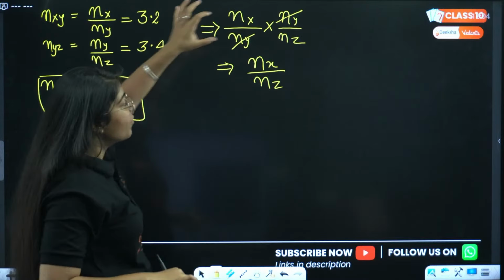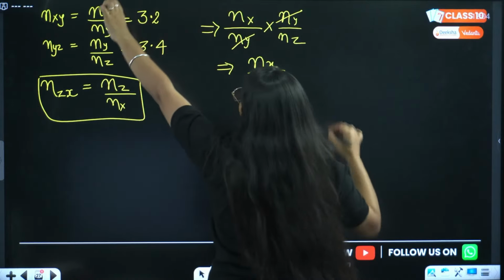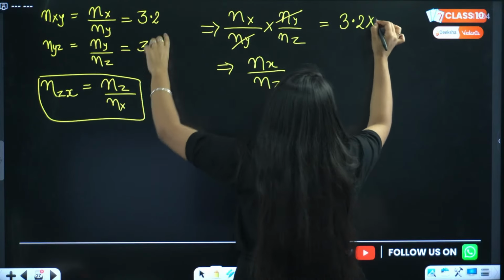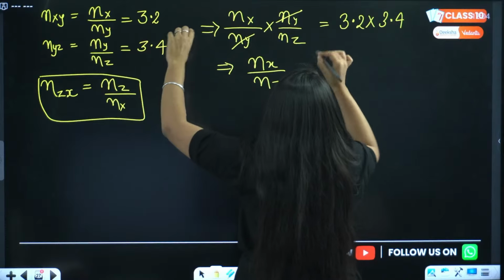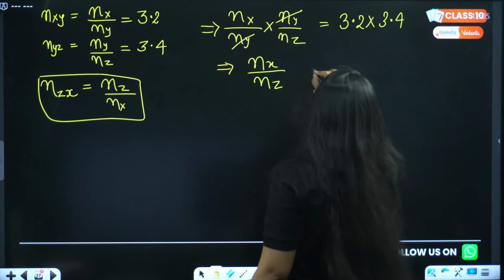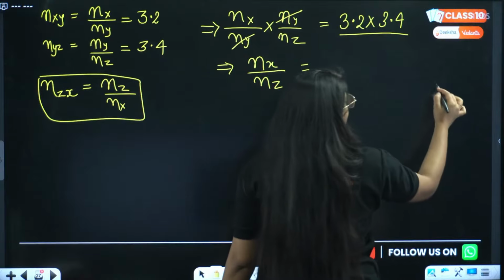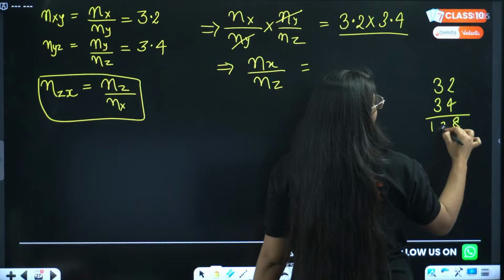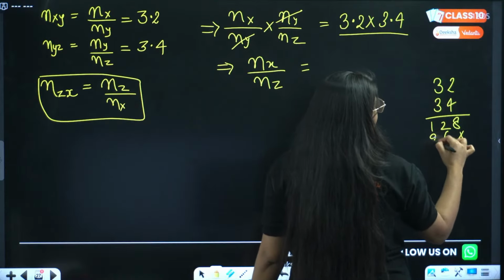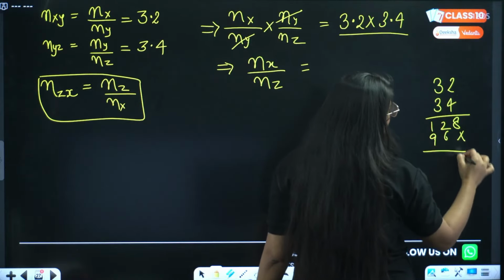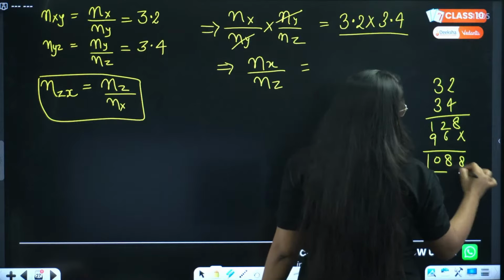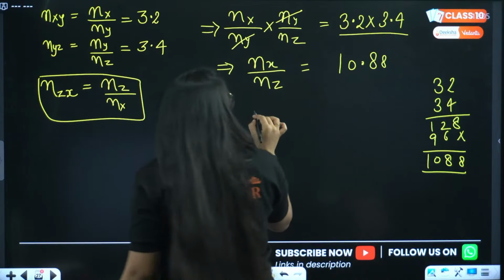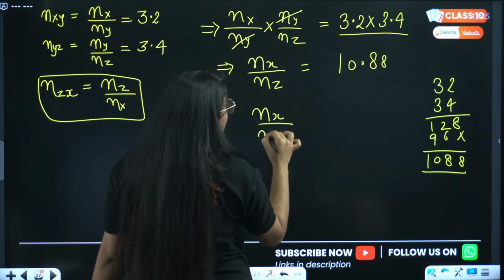Now if I write these values, it is 3.2 into 3.4. 32 into 34 will be 1088, so this will be 10.88. Correct? This is nx divided by nz.